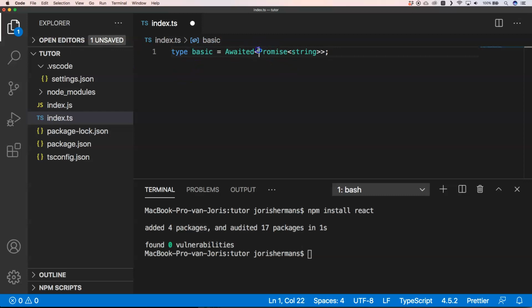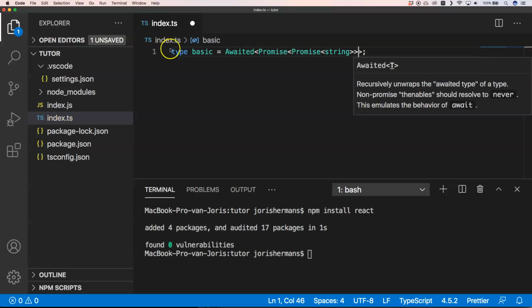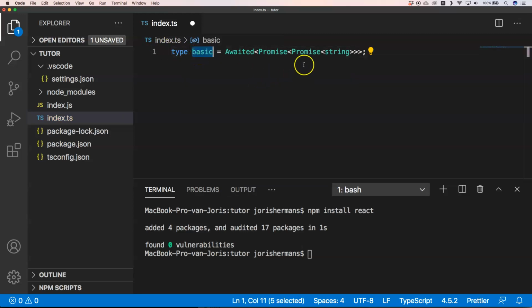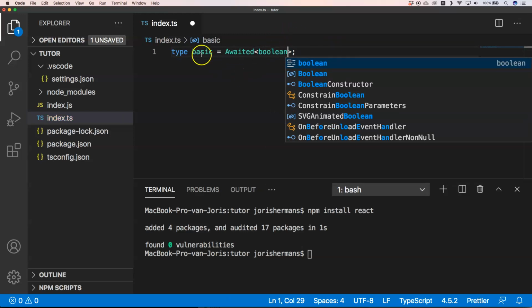What you could do as well is have a promise of a promise of a string. And again, you will see that it works because that's recursive, right? If you say, I just want to have a boolean, for example, then you will see here that it has boolean, right?